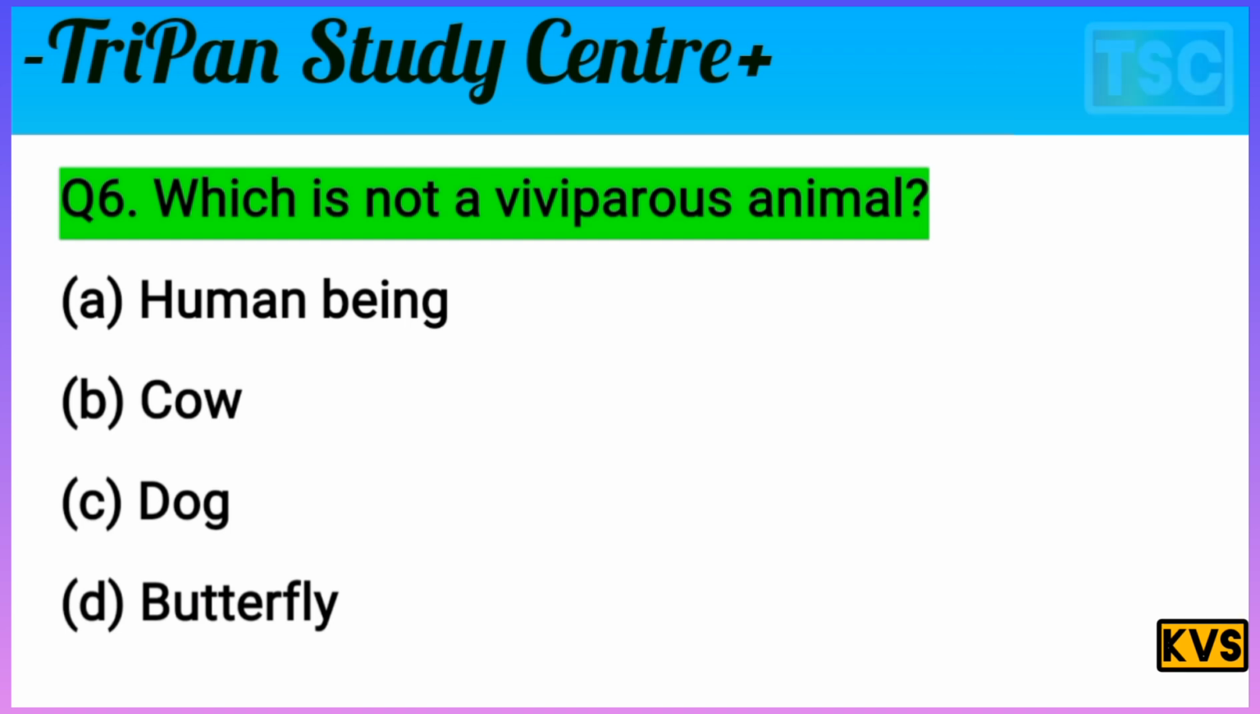A, human beings, they show viviparity here. It means A is a wrong statement here. B, C, there is nothing that is viviparous here. It means there is a viviparous animal. Humans, cow, these are viviparous animals. It means A, B, C are rejected here. But D, butterfly, is not a viviparous animal here. That's important. Option D is correct for this question.